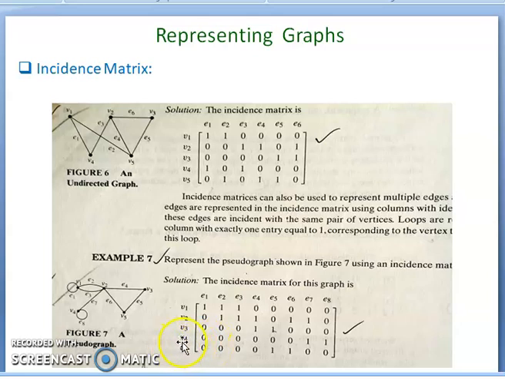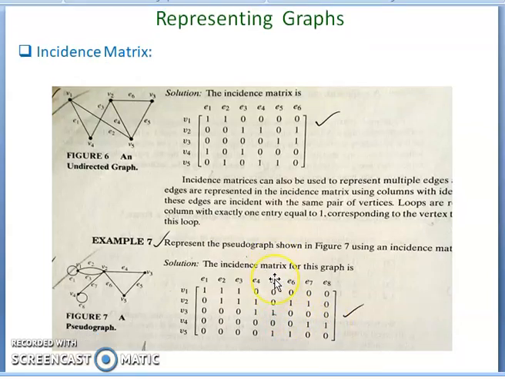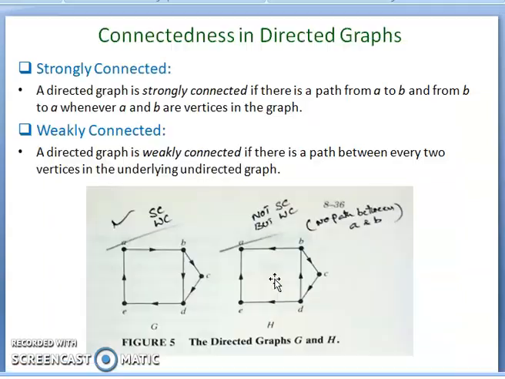Like that, for example, if you take v4, v4 is incident on e8 and e7. So this is the incidence matrix representation of the graphs.